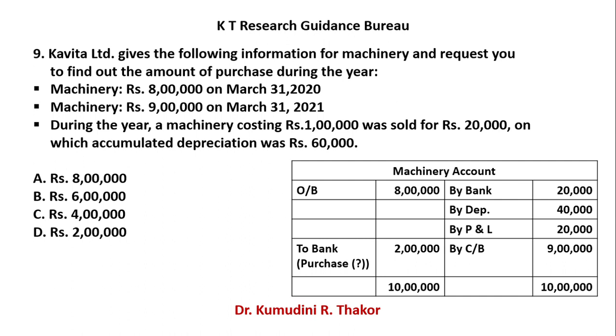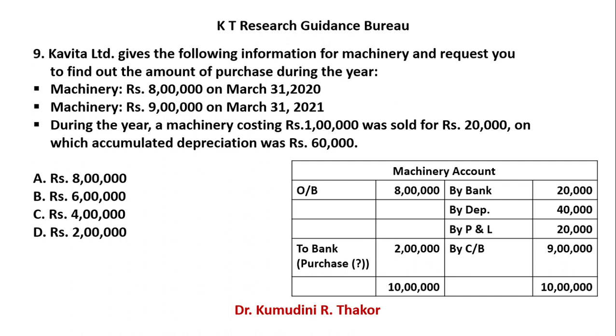Accumulated depreciation is 60,000 and your loss is 20,000. So your journal entry is bank account debit 20,000, depreciation account debit 60,000, P&L account debit 20,000 to machinery account, and find out the difference. That difference is 2 lakhs rupees.